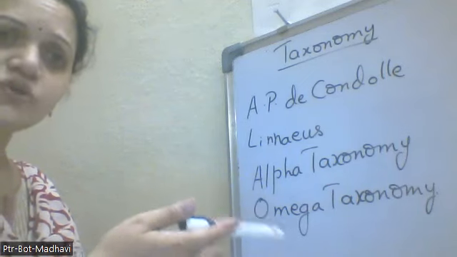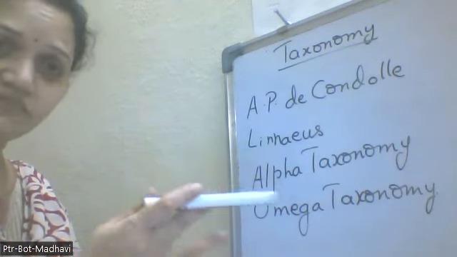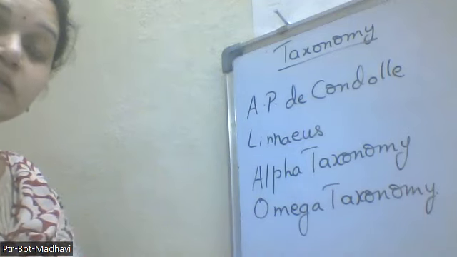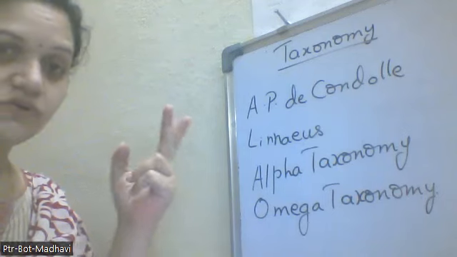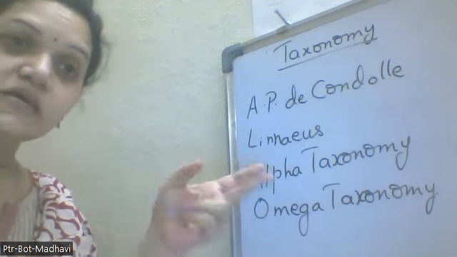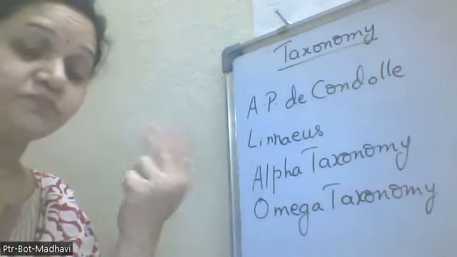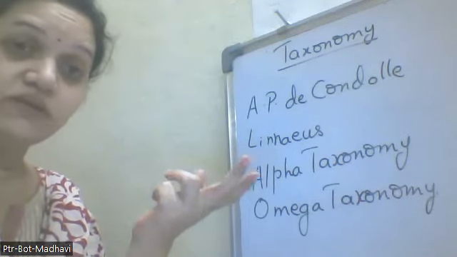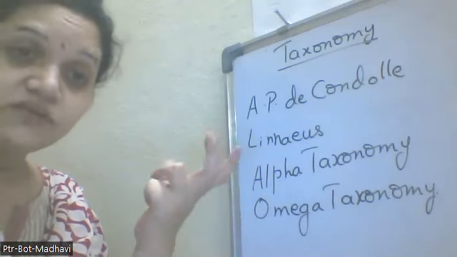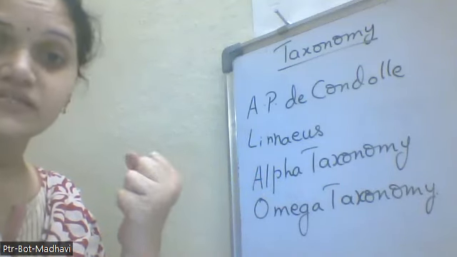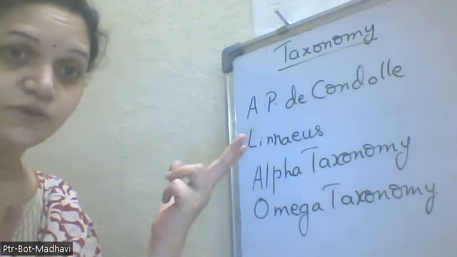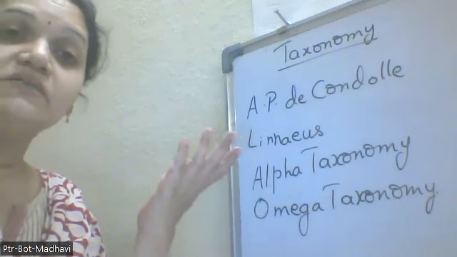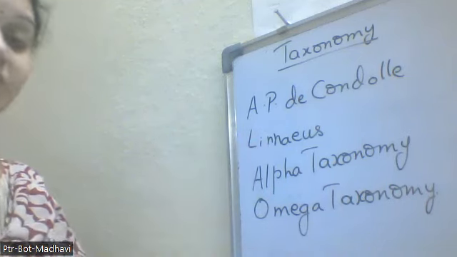Till then, we used to have only the Aristotle classification. He classified the organisms into plants and animals. But the two kingdom classification was given by Linnaeus in the binomial nomenclature: how to classify the organisms and how to give the naming of the organisms. Everything was done by Carolus Linnaeus. So we have to say, give him the applause, that he was the father of taxonomy.